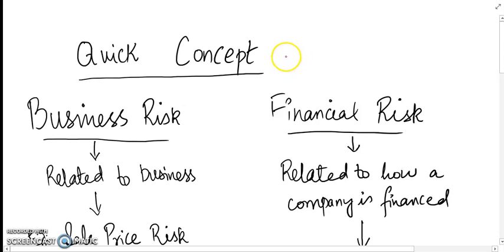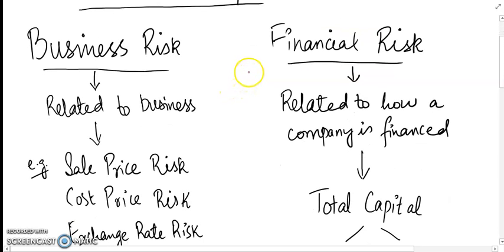Okay, now in the last class we discussed that KE is greater than KD, right? And why is that? Let's find out. We said that the shareholders bear more risk. Why do they bear more risk? We'll get to that later, but let's study a little about business risk and financial risk.